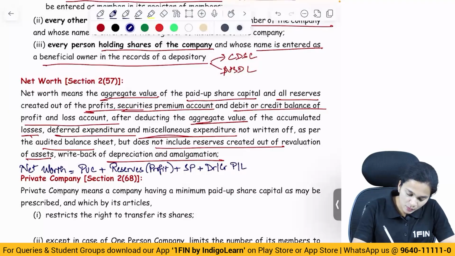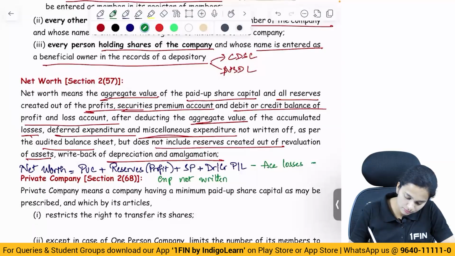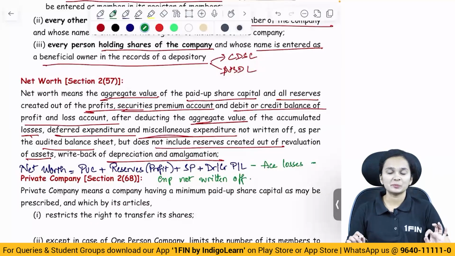And from this, what are we going to deduct? Minus any accumulated losses, minus expenditure not written off as per the audited balance sheet.